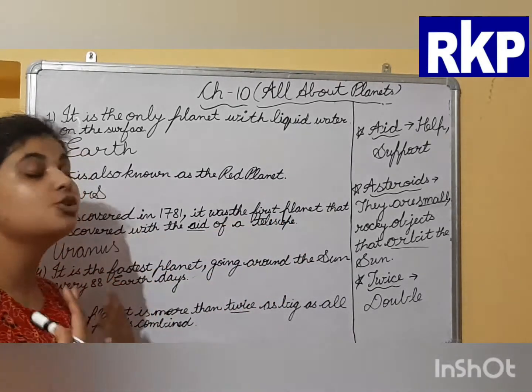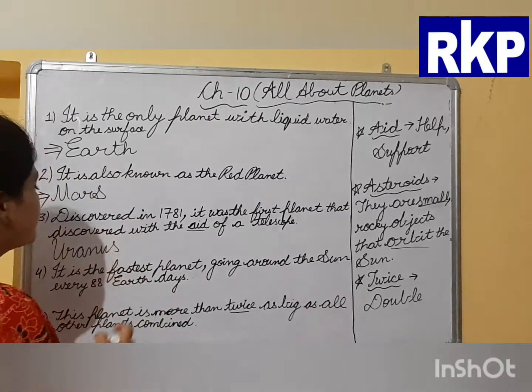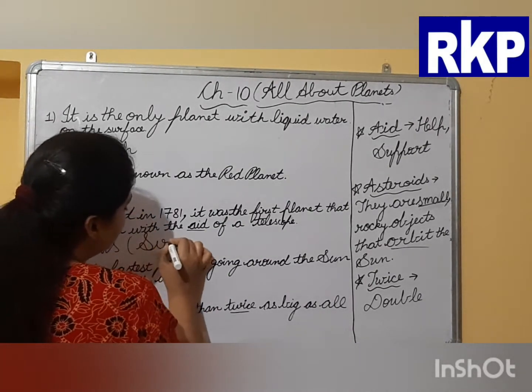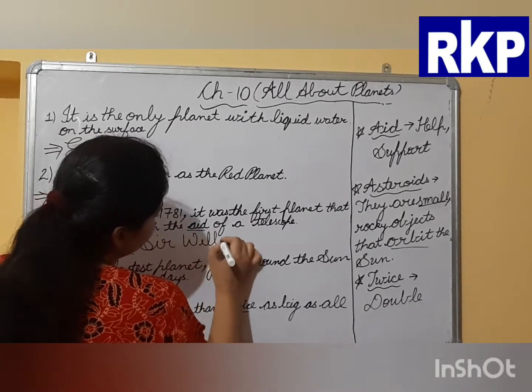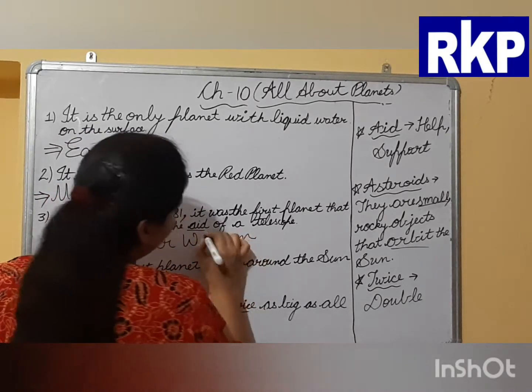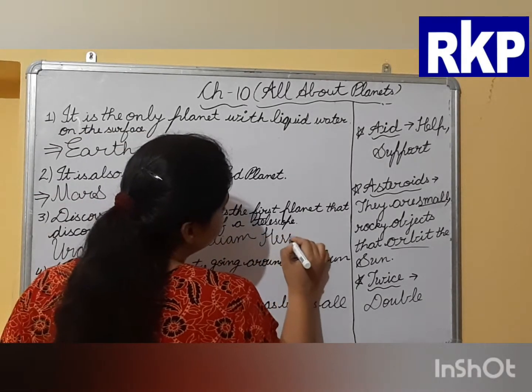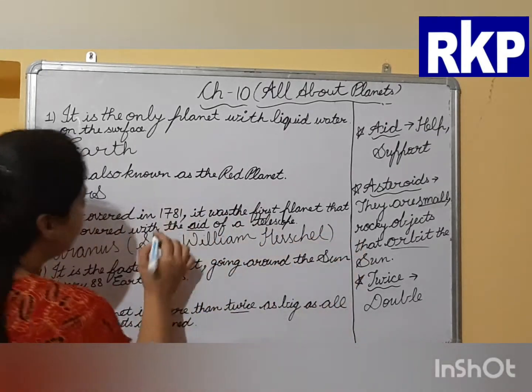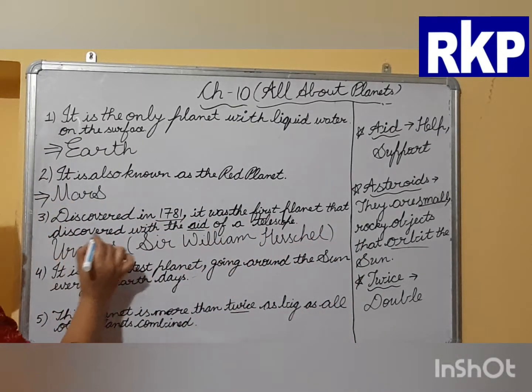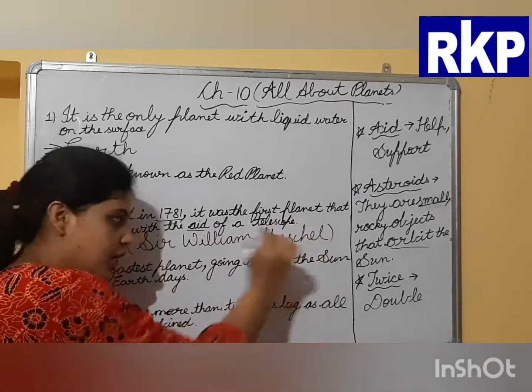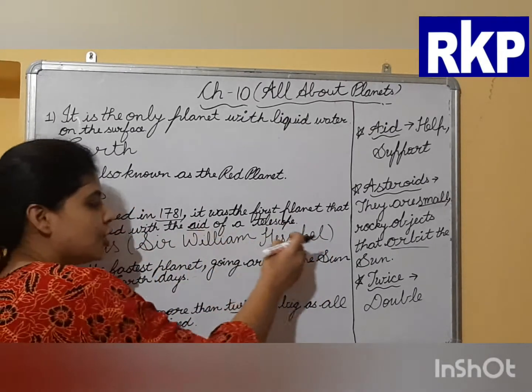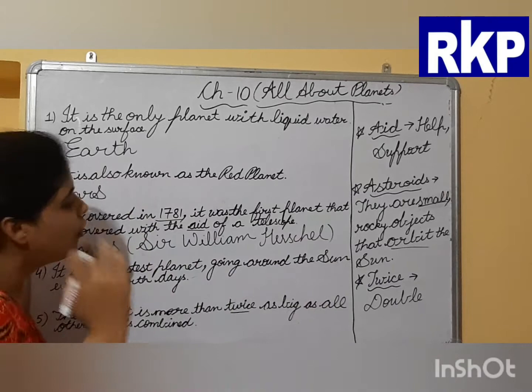Now the question arises, by whom? It was discovered by Sir William Herschel. In which year? In 1781, Uranus was discovered by Sir William Herschel. Sir William Herschel was a famous astronomer of the 18th century.